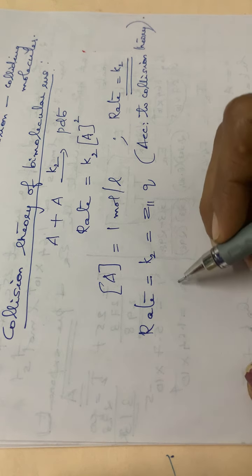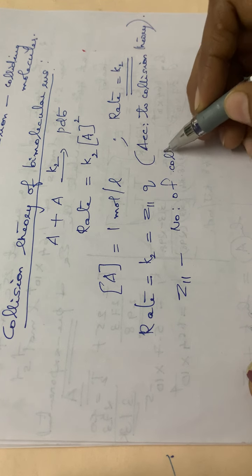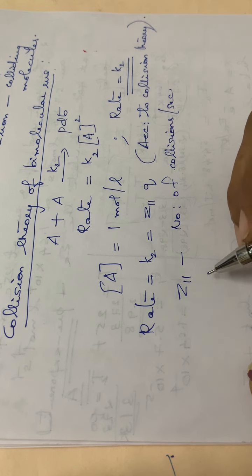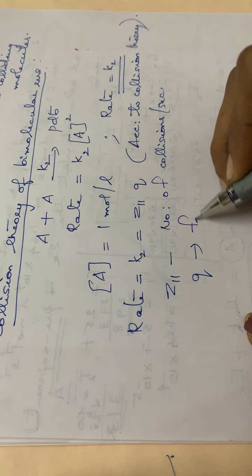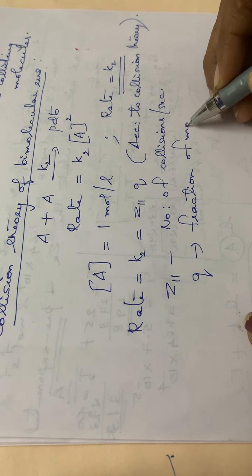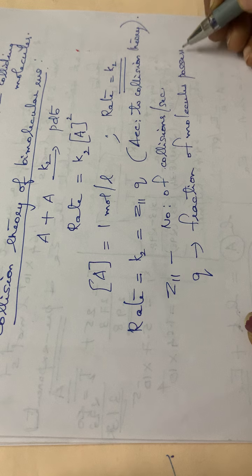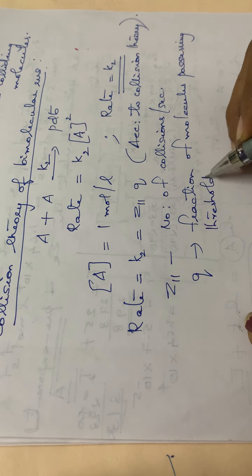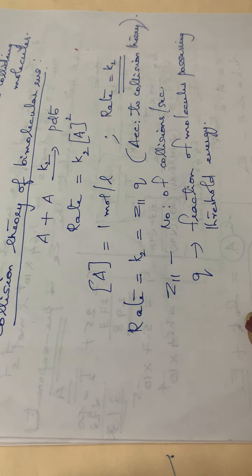Z11 you have studied in our last semester, isn't it? What is Z11? Z11 is the number of collisions per second, and Q is the fraction of molecules possessing threshold energy. Already we have seen that.